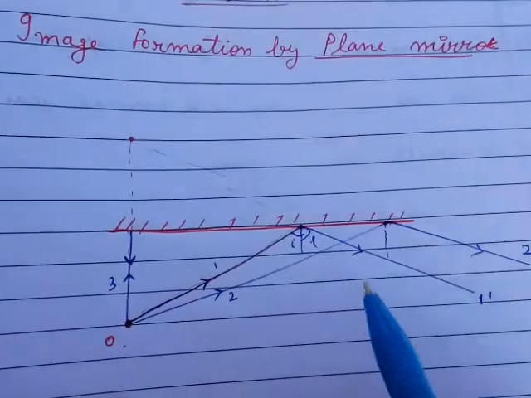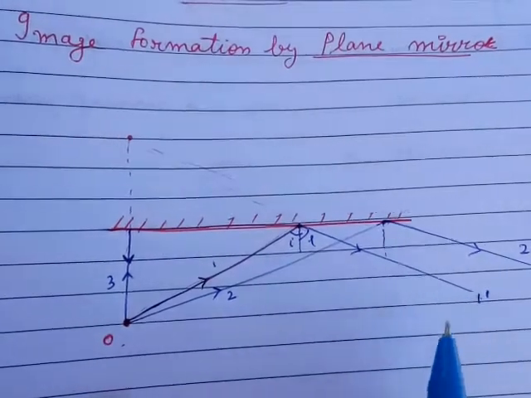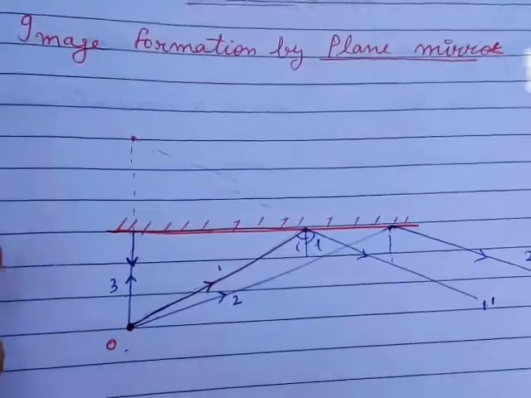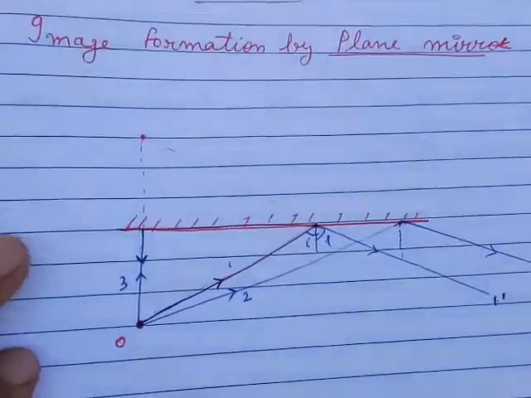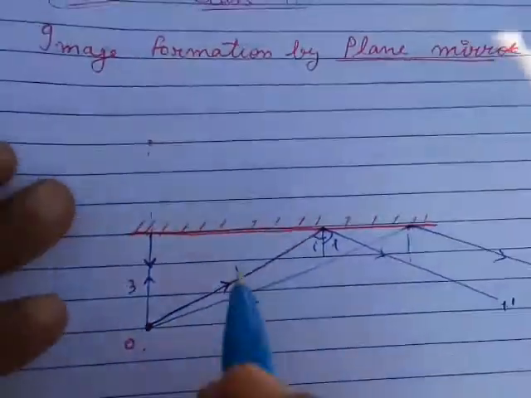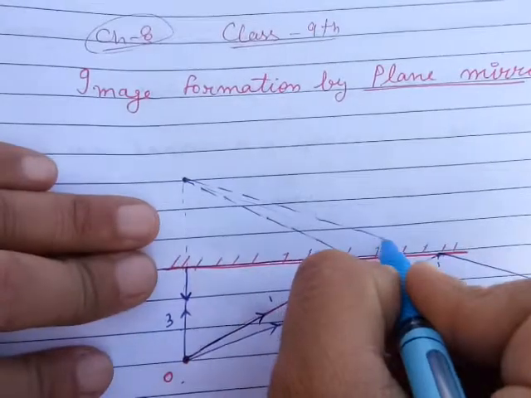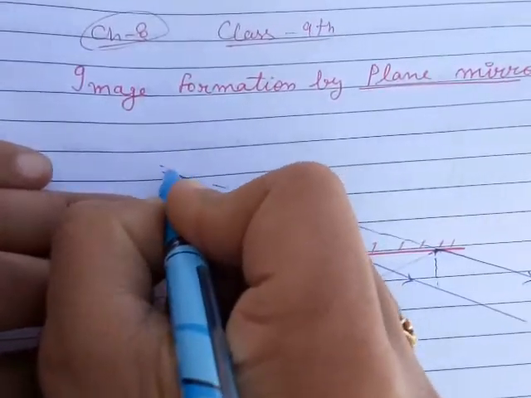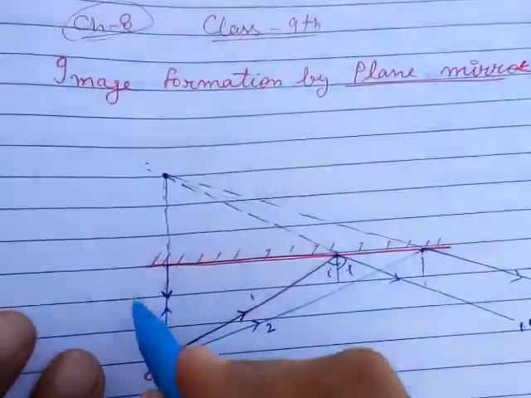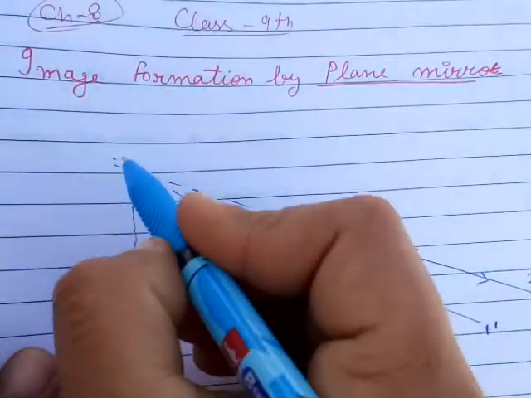Now these first reflected ray and second reflected ray do not meet at any point, because you can see the distance between these two rays just goes on increasing. So let's extend them backward and see what happens. After extending the rays backward, the two rays meet at this point. Extending the third ray backward, the third reflected ray, first reflected ray and second reflected ray, these three rays meet at this point.